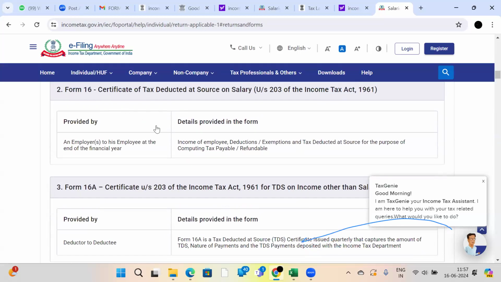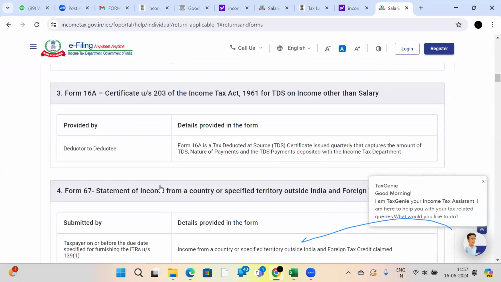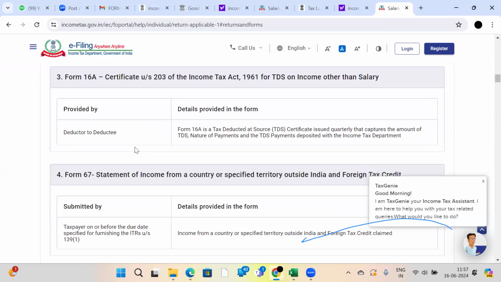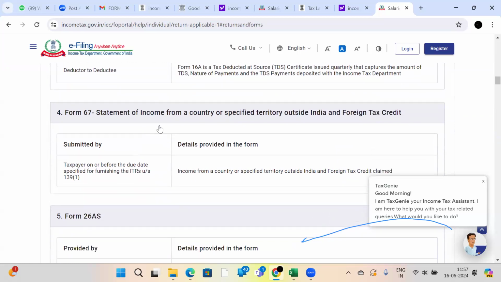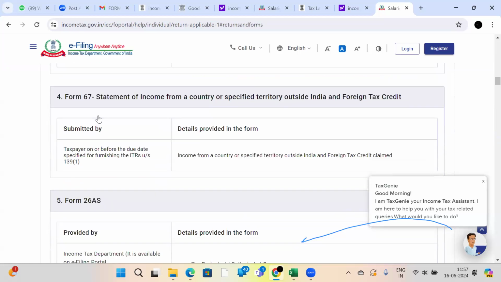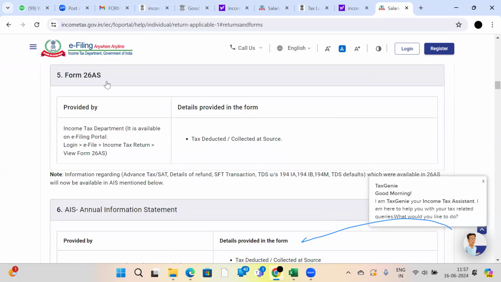See, what is Form 16? A salaried employee will get Form 16. Other than a salaried employee, what is the certificate they will get for the deduction? Form 16A. If you are working in a foreign country, they will deduct TDS. You will get Form 67 for claiming the foreign tax credit. Form 26AS: whatever TDS is deducted by your company, you will see it in Form 26AS.